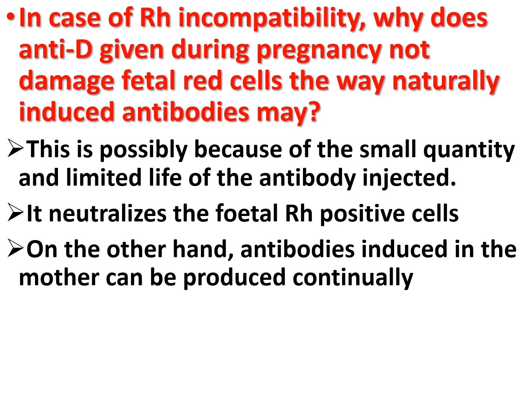On the other hand, the antibody induced in the mother can be produced continually and in ever increasing titer. So in Rh incompatibility, anti-D given during pregnancy does not damage the fetal red blood cells the way naturally induced antibody does.